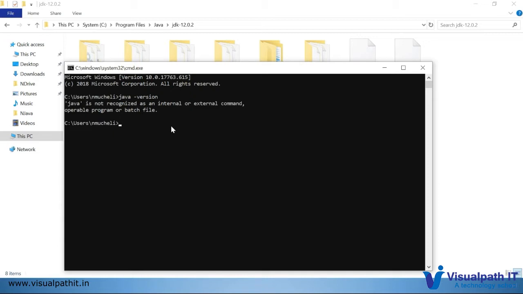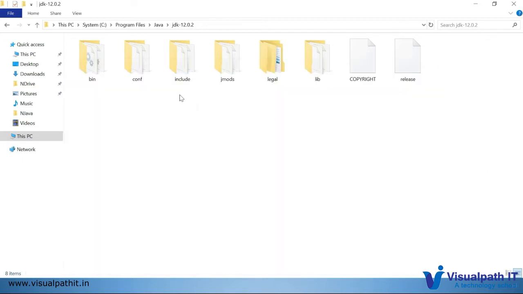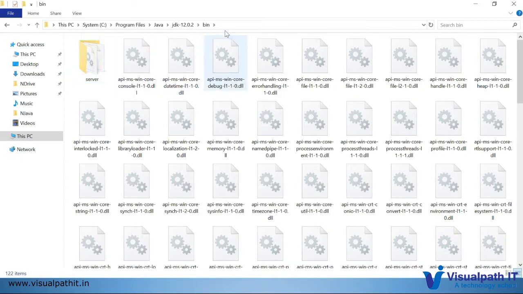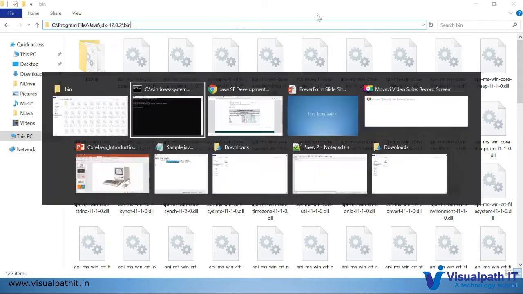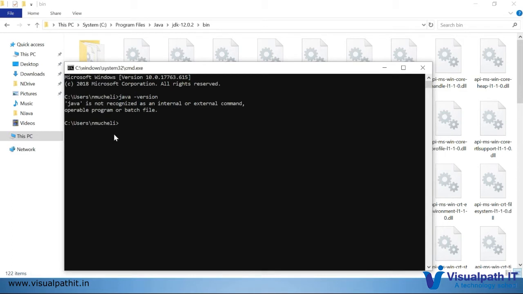But it is showing that Java is not recognized. This is the standard error, and everybody will get it. So how do we resolve this? It is clearly telling us that it is not able to identify that command. For that, we need to set the path and classpath. The way to do this is to go to the bin folder, copy the path from the browser, and here you can set the path and classpath.